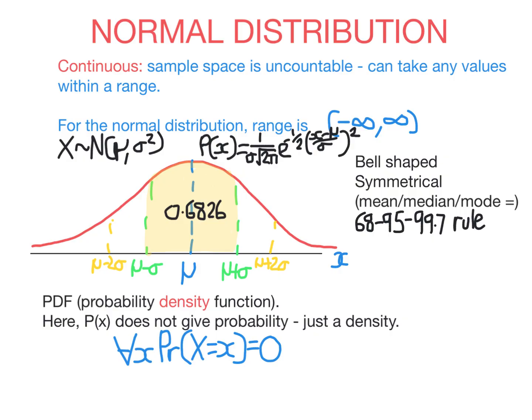In any normal distribution, 95% of the scores are contained between 2 standard deviations below and 2 standard deviations above. So this area here between -2 and 2 standard deviations will be 0.95. And as you can probably guess, this number refers to 3 standard deviations.